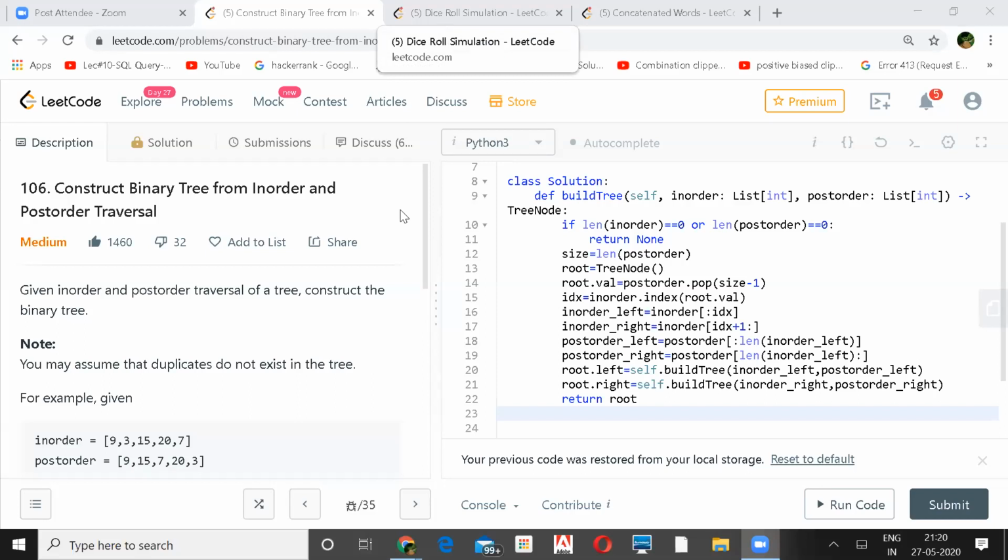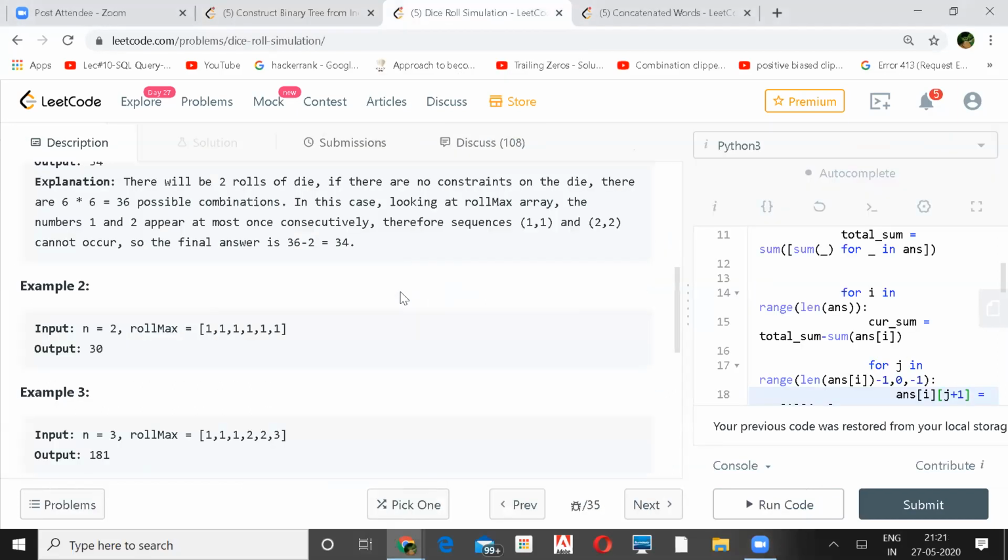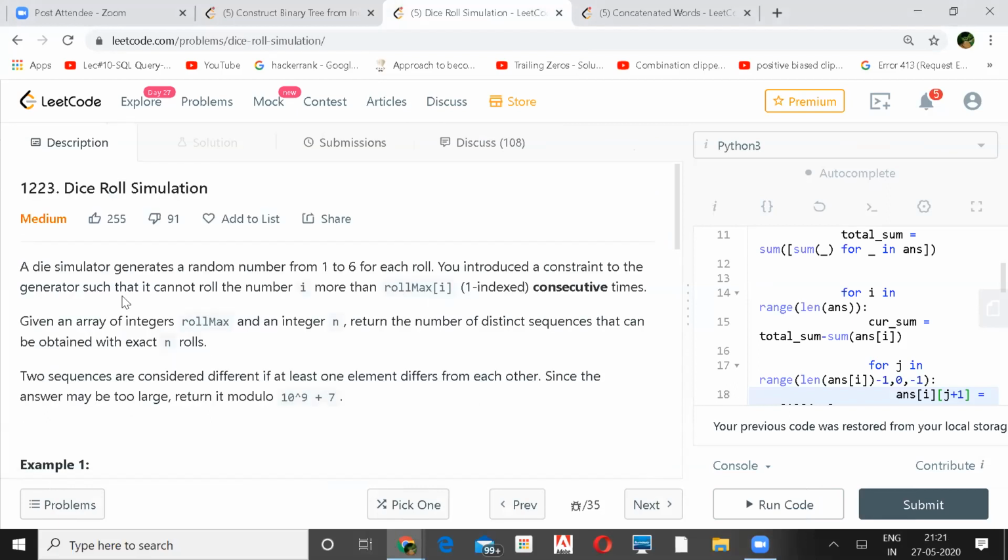Okay, let's switch then. So, dice roll simulation. A die simulator will generate a random number from 1 to 6 for each roll. You introduced a constraint to the generator such that it cannot roll the number i more than roll max of i times, and your array is 1-indexed. Given an array of integers roll max and an integer n, you need to return the distinct sequences that can be obtained with exactly n rolls. Two sequences are considered different if at least one element differs from each other, and since the answer may be too large, take the modulo of it.